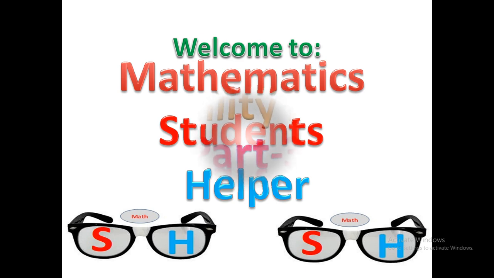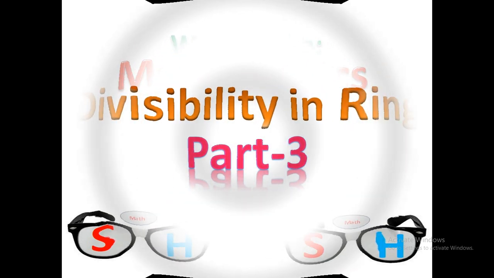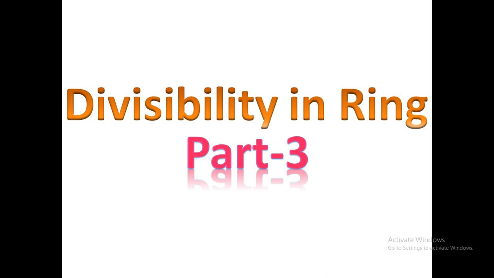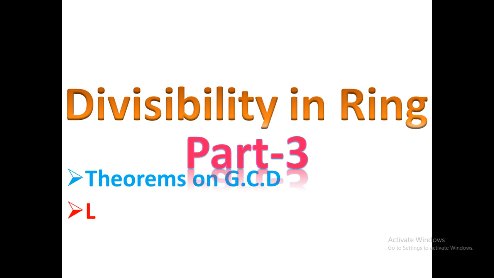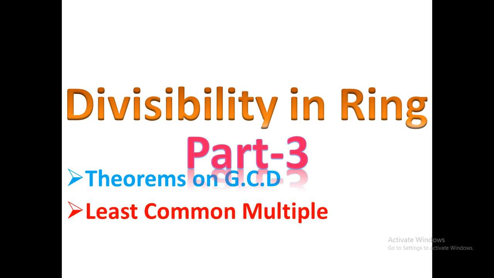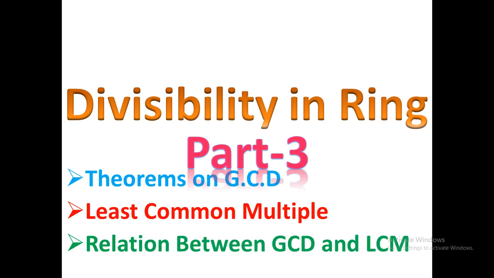In the present video, the topic is divisibility in rings, part 3. Here I discuss some theorems on GCD. Mainly, you know that the GCD of a and b can be written in the form au plus bv, where a and b are in R, where R is a principal ideal domain. I proved the theorem and another theorem also, and then I give the definition of LCM with some theorems. And at last I give the relation between GCD and LCM in a principal ideal domain.